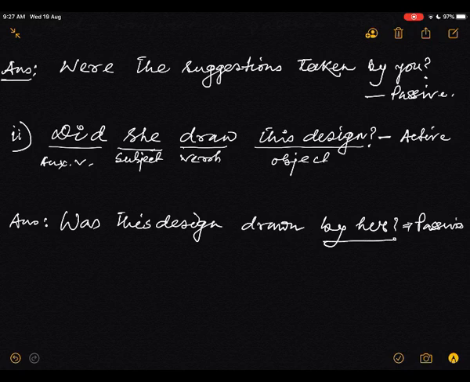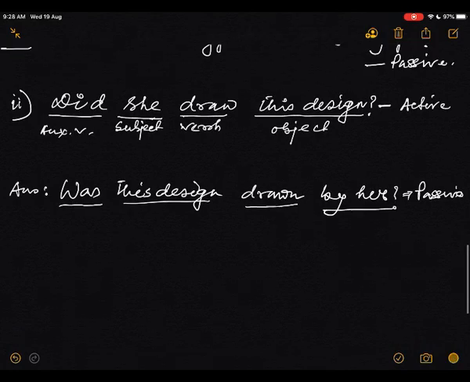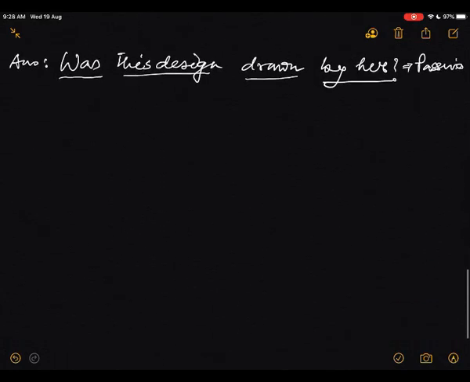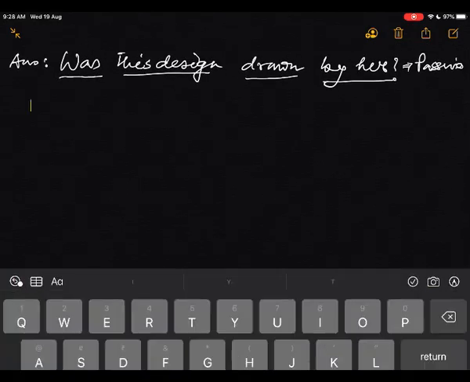By her, past participle, object, and it became here was. Understand?